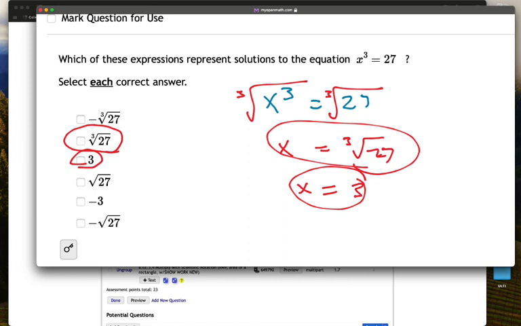Now remember, cube root equations only have one answer or one solution. These are both the same. They are equivalent to each other, so that's still only one solution.